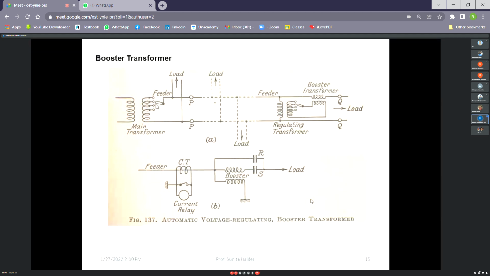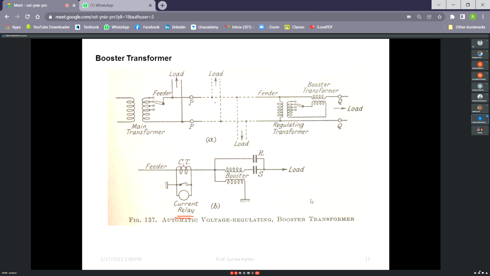So here from the feeder, after a long line, there is a regulating transformer. That means OLTC, right? Now after some length, there is again some voltage drop. So there we can connect a booster transformer. It is not that the booster transformer will always be connected in the line. When the voltage compensation is required, then only it will come into operation. So that's why it is connected through a relay, right?